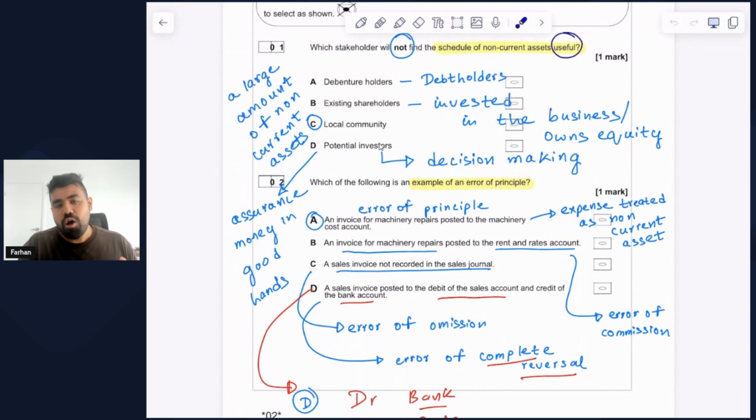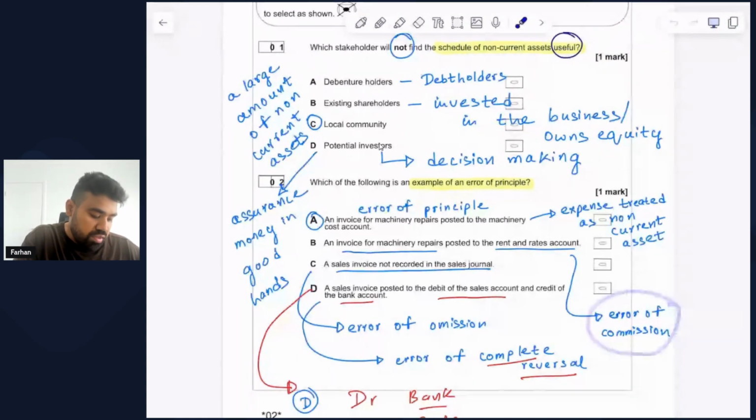But what we have done wrong here is that we have recorded the expense in the wrong expense account. So when we record a transaction in a wrong account that falls within the same category or in the same class, and in this case, which is an expense, that is what we refer to as an error of commission. As you can see, I have highlighted here.